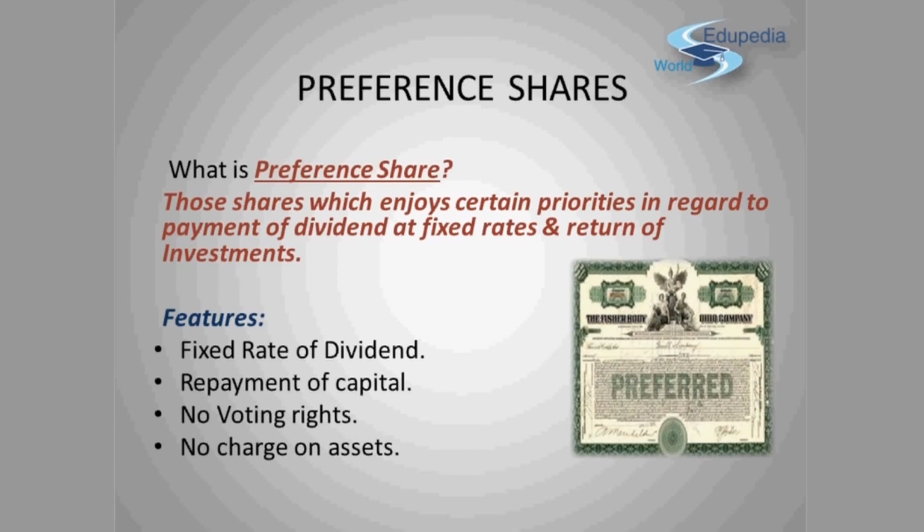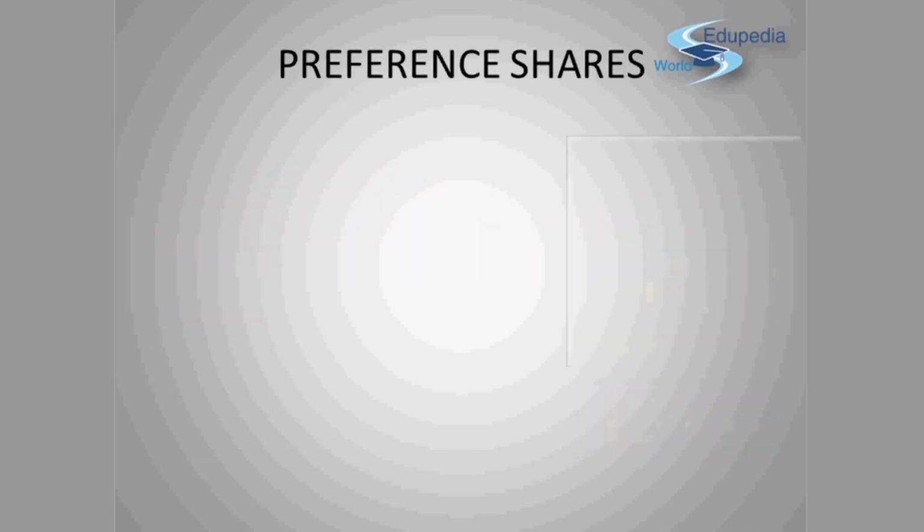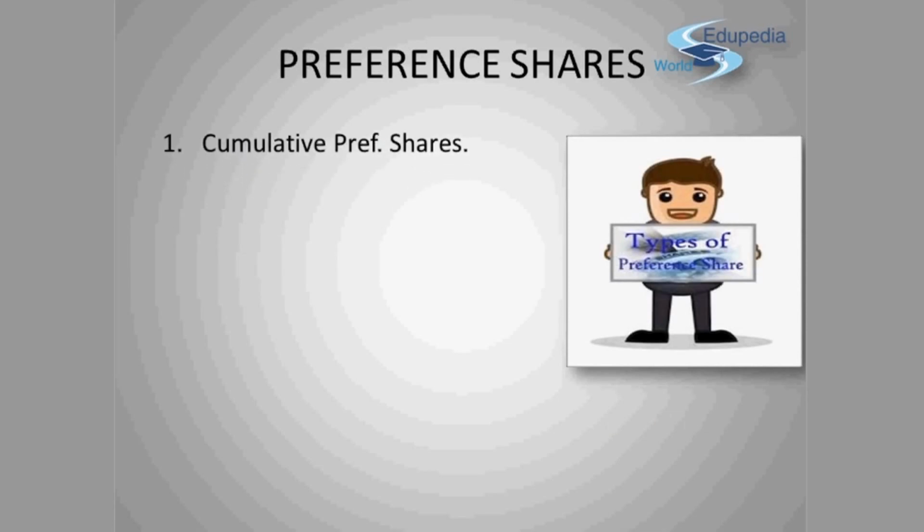Preference shares can be classified into a number of various types. Let us discuss one by one. What are the types of preference shares? Number one is cumulative preference shares. The preference shares which carry the right to accumulate unpaid dividend in future years, in case the same is not paid in the current year, are termed as cumulative preference shares.